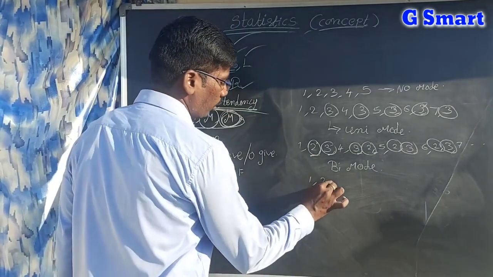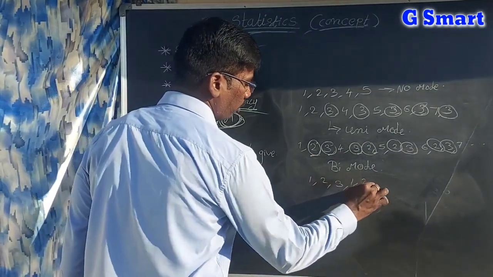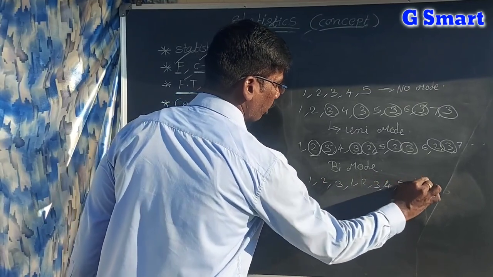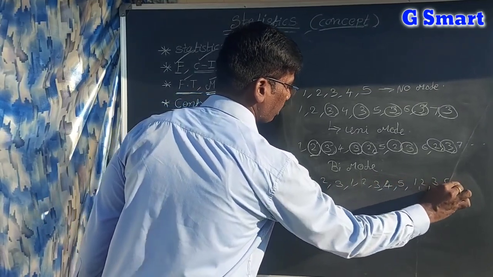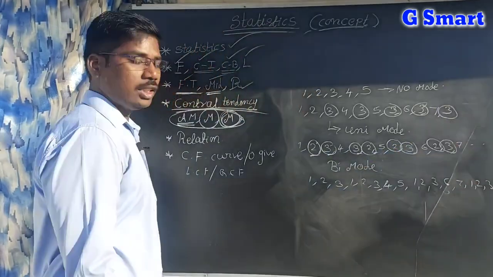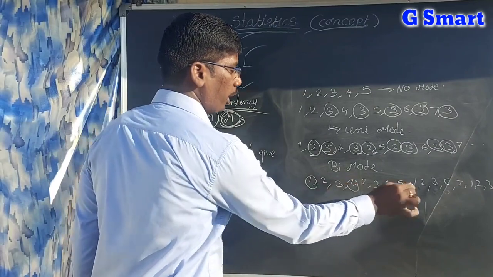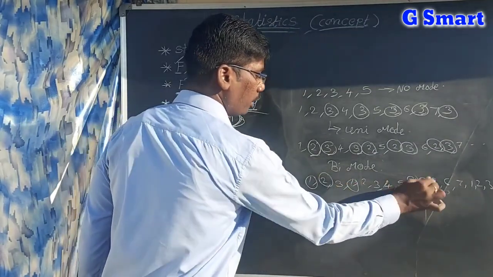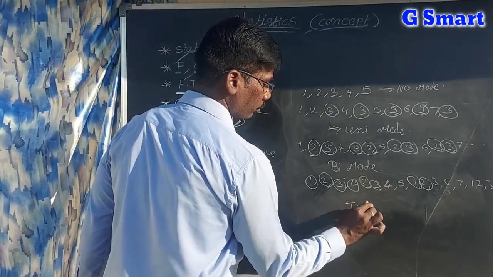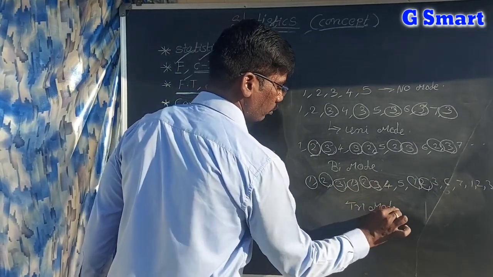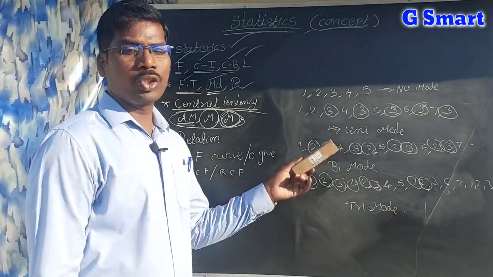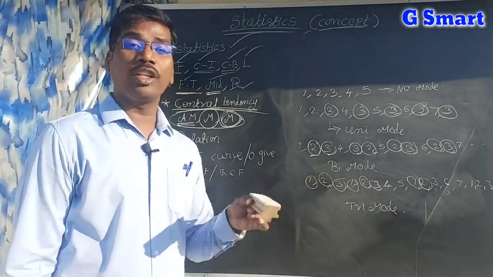In some data, 1, 2, 3, 1, 2, 3, 4, 5, 1, 2, 3, 6, 7, 1, 2, 3, like this. If you observe, 1 is repeating, 2 is repeating and 3 is also repeating. This is called trimode. So we have no mode, unimode, bimode and trimode. These are for ungrouped data.